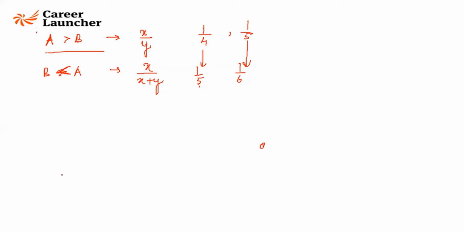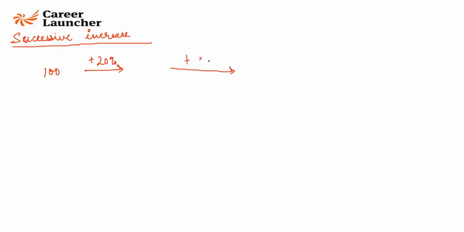Now let's go to percentage increase, decrease, successive increase, successive decrease kind of things. That is one important topic again in percentage. Successive increase. If the price of an article was say 100 rupees, I increased it first by 20%, then I increased it again by 30%. What will be the overall increase in the price of the article, percentage wise?